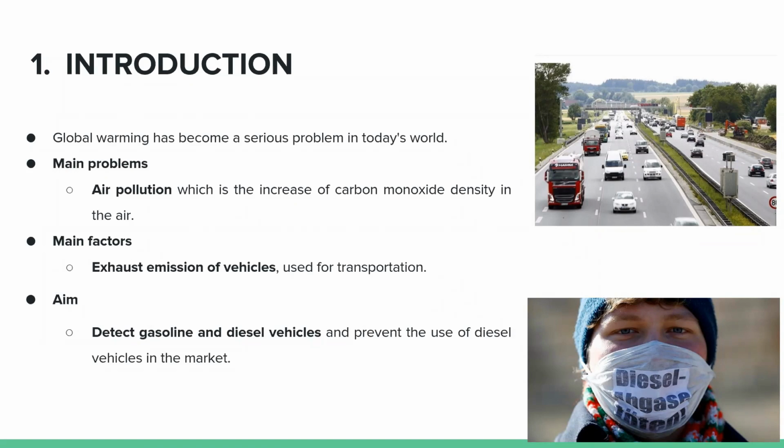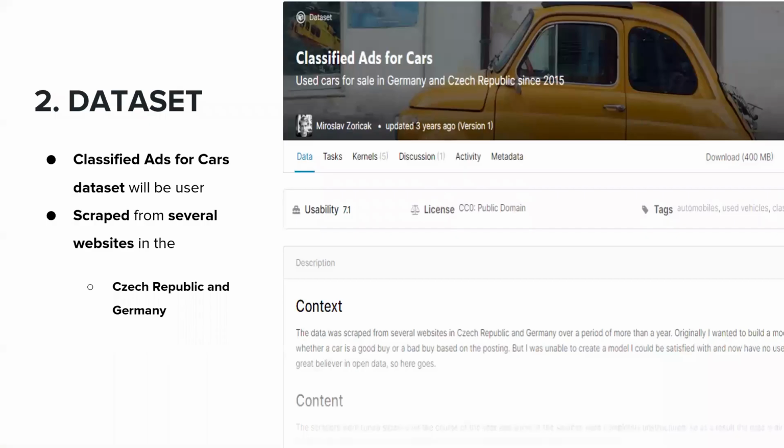Our goal was to develop a machine learning model that predicts the type of fuel based on the technical characteristics of the vehicles. In this way, it is aimed to detect gasoline and diesel vehicles and prevent the use of diesel vehicles in the market. Our dataset was collected from the Kaggle Czech car dataset. This dataset has been scraped from websites in Czech Republic and Germany.